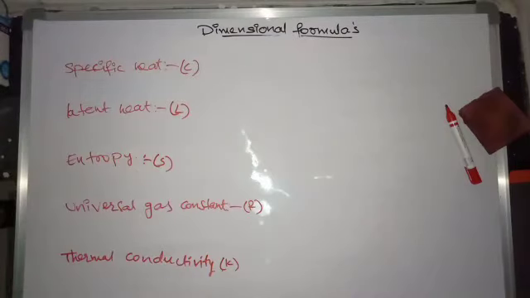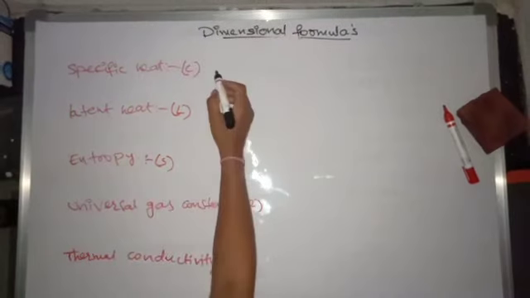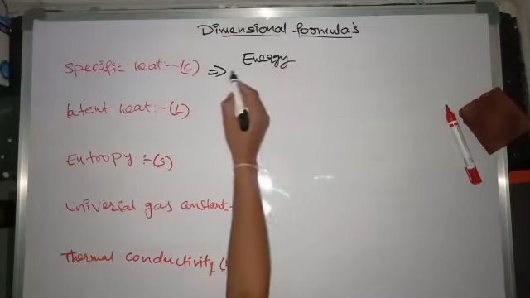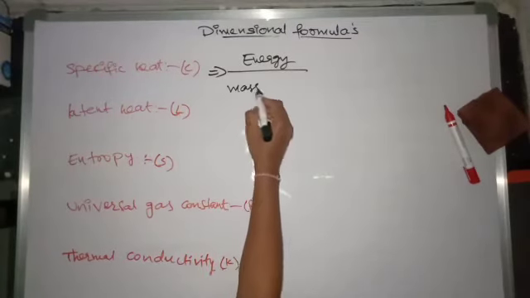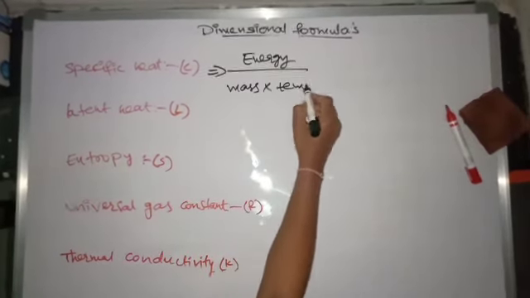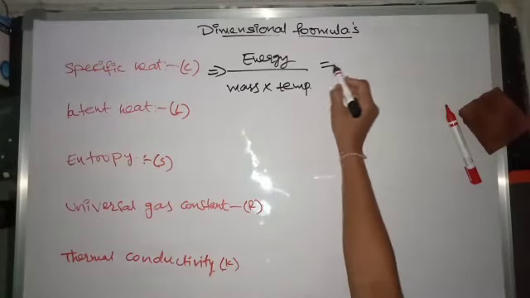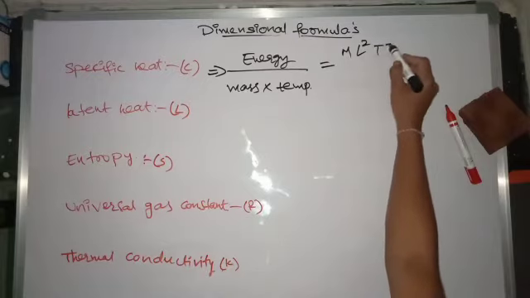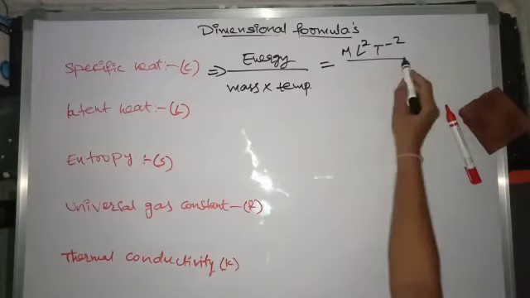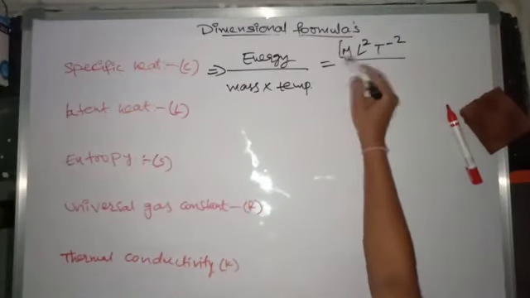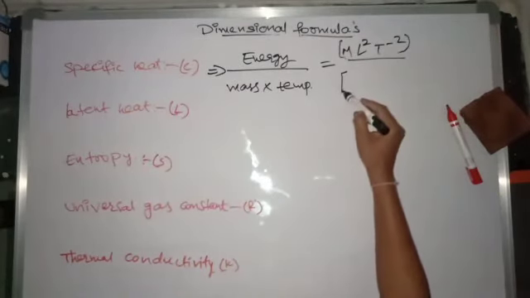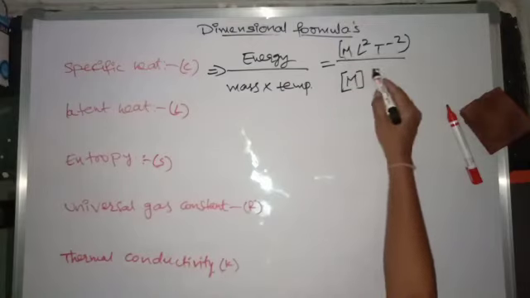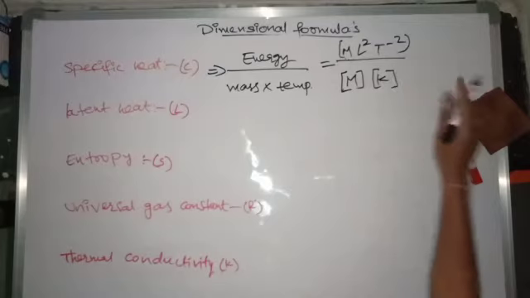And next one is specific heat. Specific heat expression is energy per mass into temperature. What is the expression for energy? M L2 T power minus 2. And mass is measured in terms of M, capital M, and temperature in Kelvin.